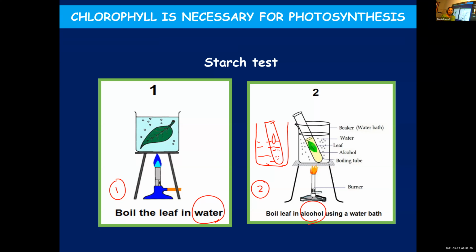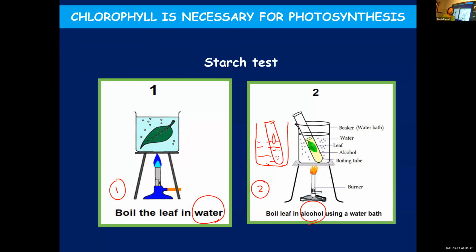It is not because the curry is inflammable. I just want to tell you what is meant by a water bath: indirectly boiling or indirectly making it hot. Such a technique is known as a water bath. Clear? We are not directly showing it to the flame.